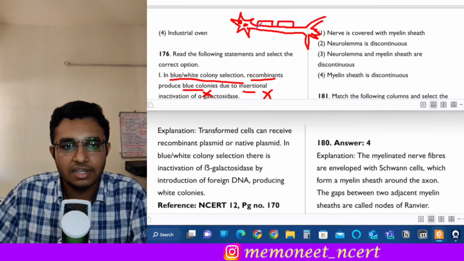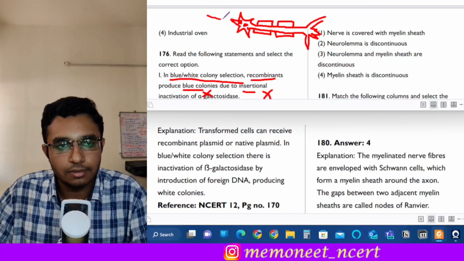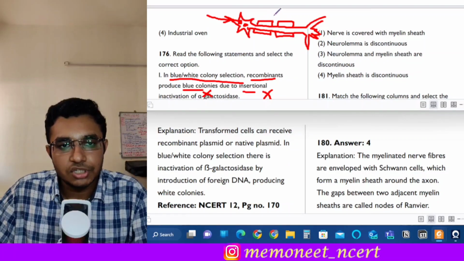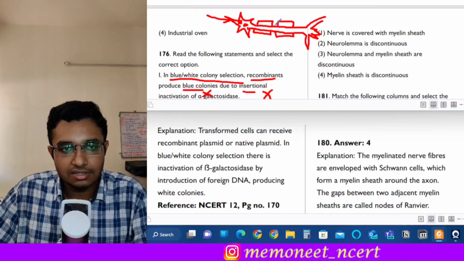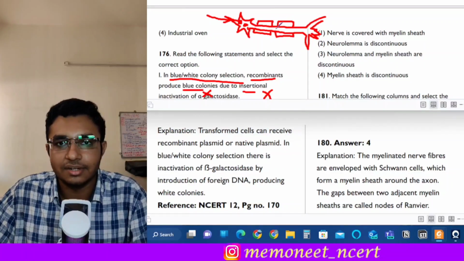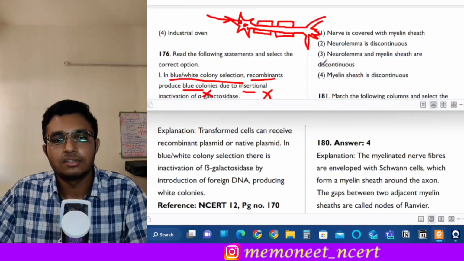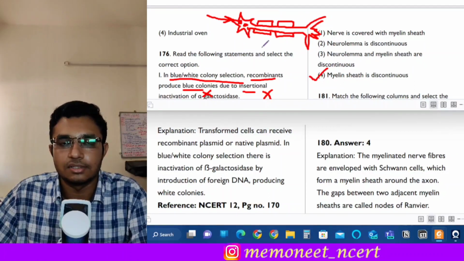Now see, at the places where the myelin sheath is absent, like at this junction, what happens is that if a nerve impulse is traveling in this direction, the nerve impulse has to jump from this place to this place, okay, and this area is known as node of Ranvier, where myelin sheath is discontinuous, but it is always covered by the neurolemma, okay. So here the answer will be option 4. The myelin sheath is discontinuous, okay.